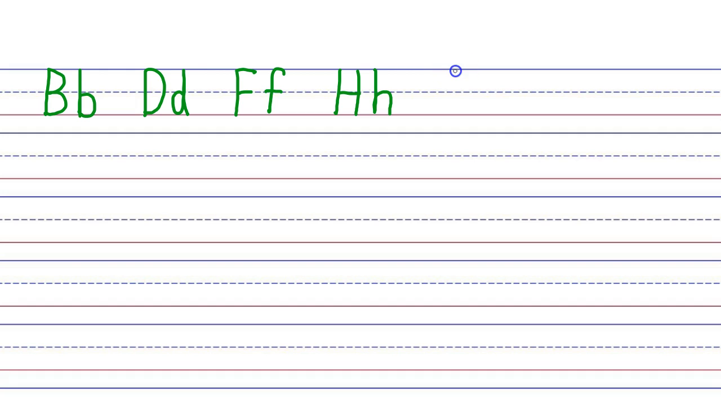Our next letter is J. Here's a capital J. Lowercase j. What sound does it make? J. Our next letter is K. Here's a capital K. A lowercase k. What sound does it make? K.